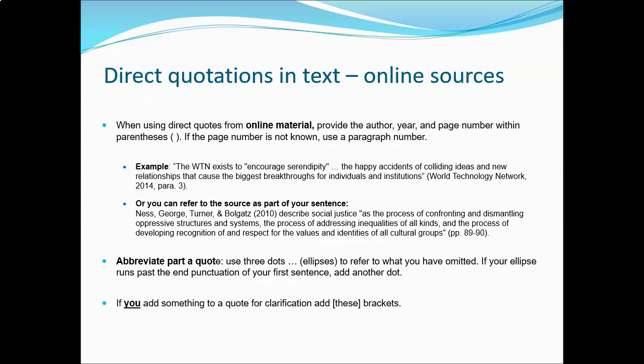Abbreviate part of a quote. Use 3 dots, also called ellipses, to refer to what you have omitted. If your ellipse runs past the end punctuation of your first sentence, add another dot. If you add something to a quote for clarification, add brackets. Notice the brackets around the word these.